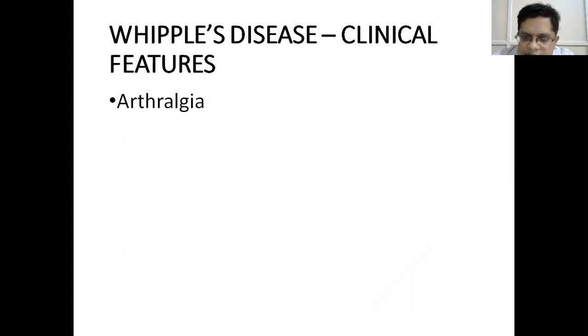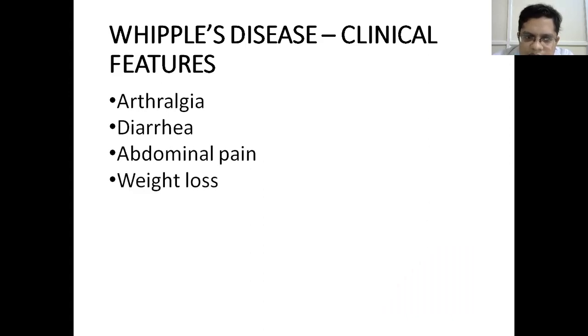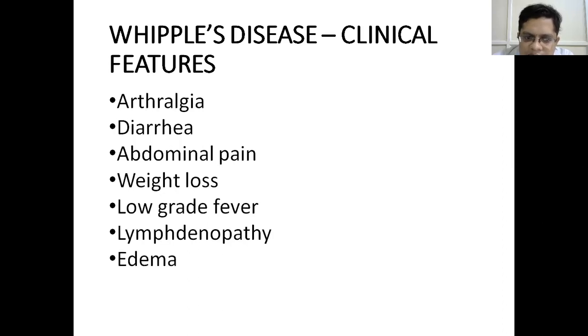So the clinical features of Whipple's disease are arthralgia, diarrhea, abdominal pain, weight loss, low-grade fever, and lymphadenopathy, edema due to decreased absorption of nutrients, decreased albumin, there is edema, and there is CNS involvement. So fat is an important component for normal functioning of CNS. We have all the myelin oligodendrocytes where the CNS function is important. Similarly, fat soluble vitamins like vitamin E is important for proper functioning of all the neurons. So there may be CNS involvement because this is an infection.